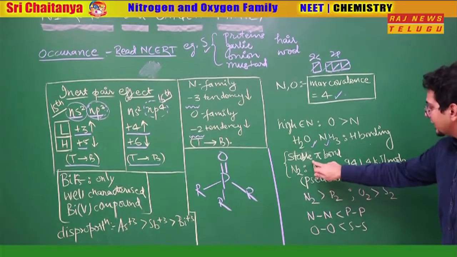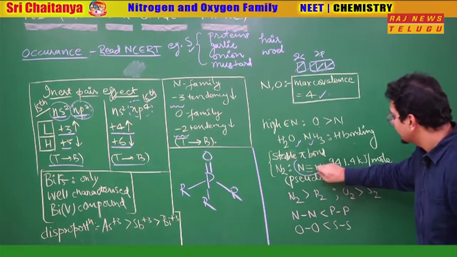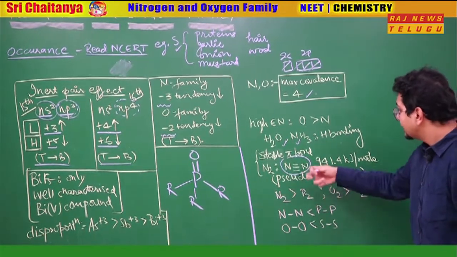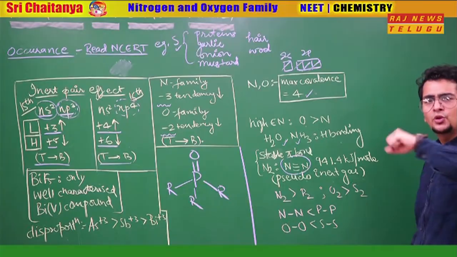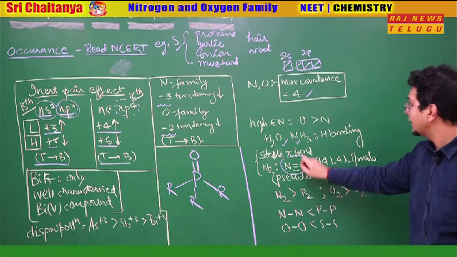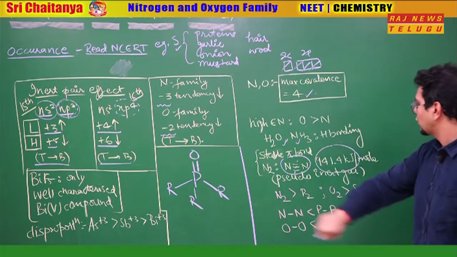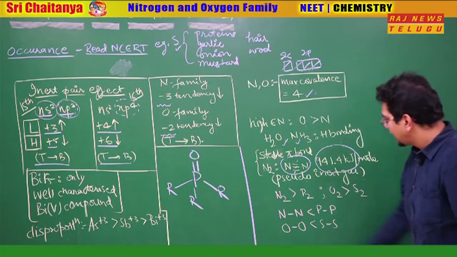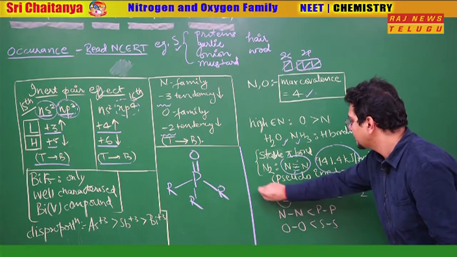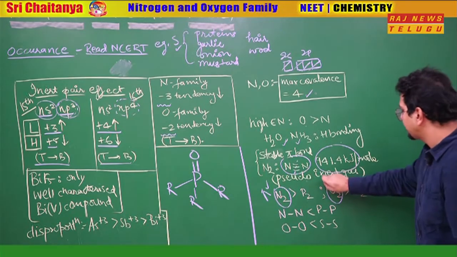They also make stable pi bonds because they are second period elements. As a result, nitrogen makes the N2 molecule. We discussed this in the beginning of the lecture also. And this is a pseudo-inert gas. What is the meaning of pseudo-inert gas? It is highly unreactive, because to make it react you have to break this bond, and to break this bond, this much energy will be required. Apart from that, if someone asks you N2 or P2, which is more stable? Obviously N2, because of the good pi bond. O2 or S2, which is more stable? Obviously O2, because of the good pi bond.